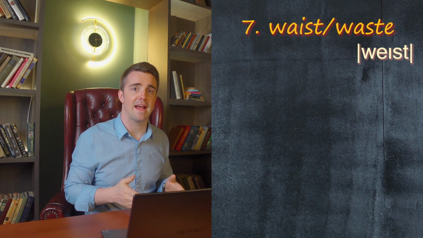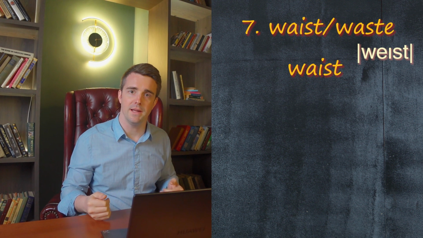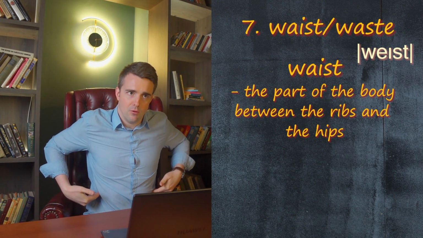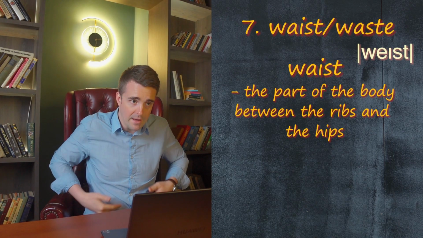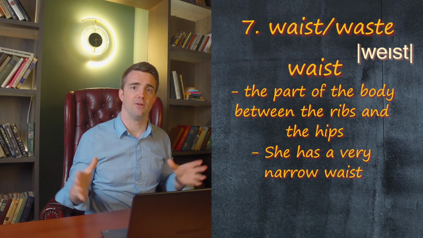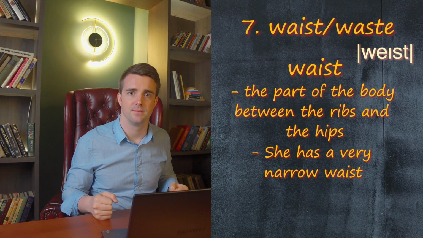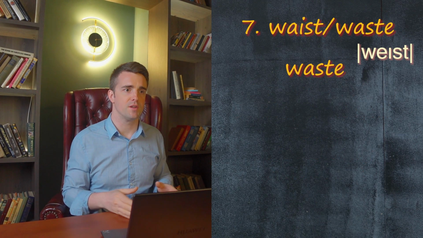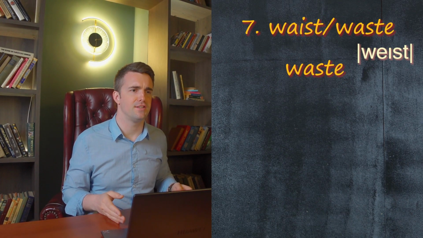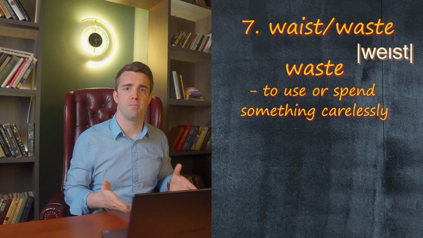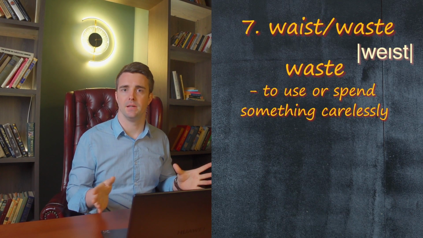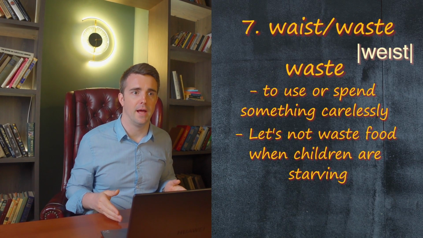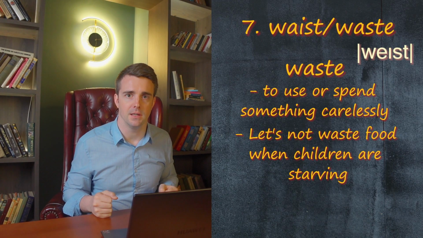Let's look at waist and waste. Waist with the letter I is the part of the body between the ribs and the hips. Waist, for example, she has a very narrow waist. And waste with the letter E on the end, waste. That is to use or spend something carelessly. So for example, let's not waste food when children are starving.